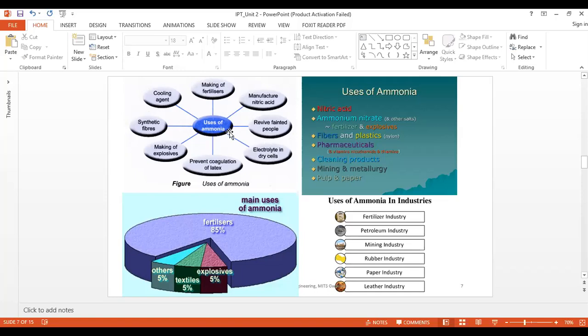Electrolyte in dry cell, preventing coagulation of latex, which is generally used in the rubber industry. Making explosives, synthetic fibers, cooling agent. At least the cooling agent we all know. In the fertilizer industry, a large amount of ammonia is used. Nitric acid too; at least we know all these things.